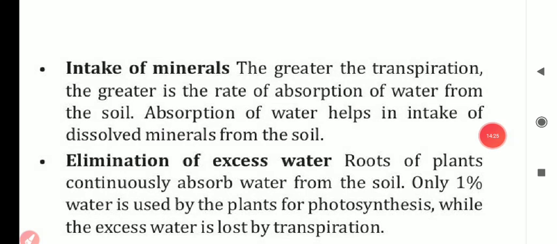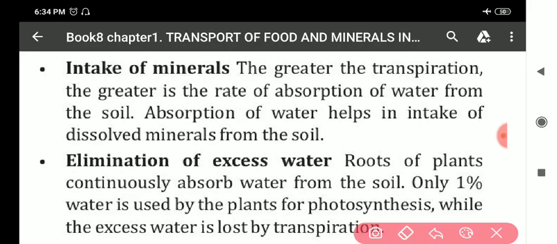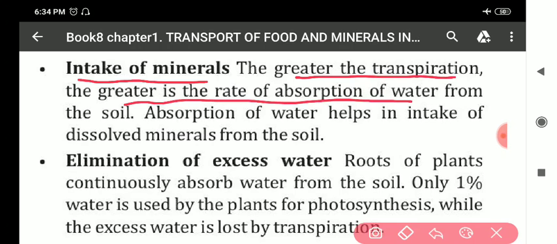Next, my dear students, see the next importance. The next importance of transpiration is intake of minerals. It helps in the absorption of minerals. The greater the transpiration, the greater is the rate of absorption of water from the soil.